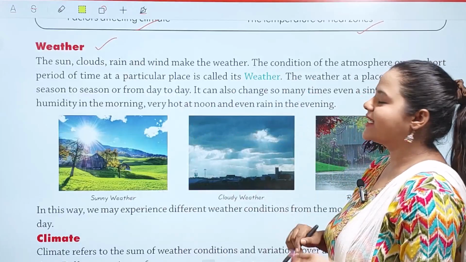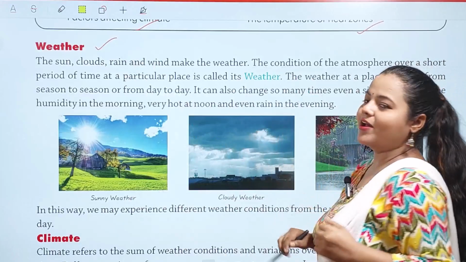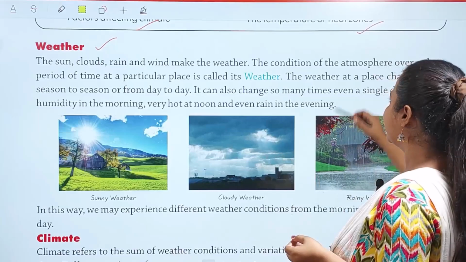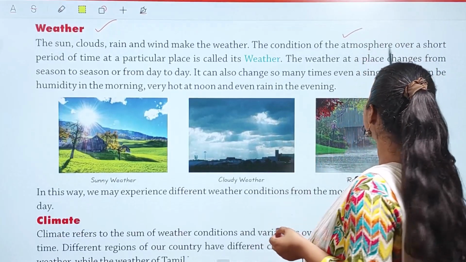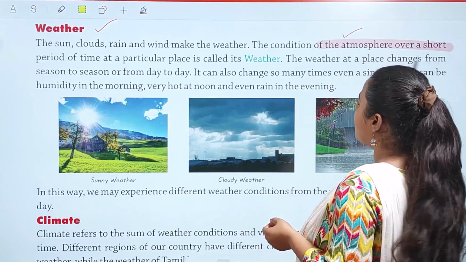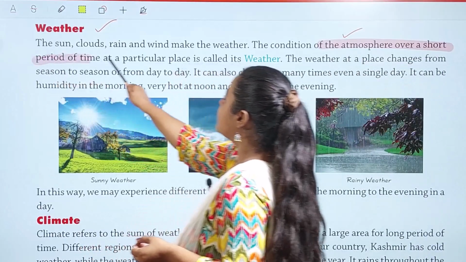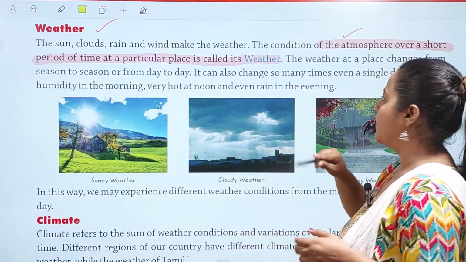बच्चों वेदर कौन बनाता है? सूर्य, बादल और बारिश मिलके एक मौसम बनाते हैं. The condition of the atmosphere over a short period of time. कैसा पीरियड होना चाहिए बच्चों? Short period of time. The condition of the atmosphere over a short period of time at a particular place is called weather.